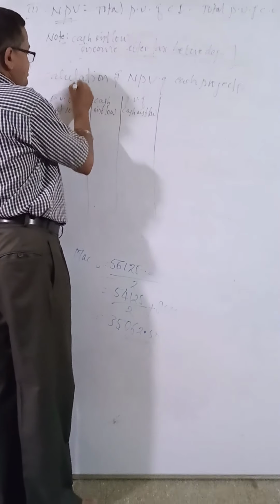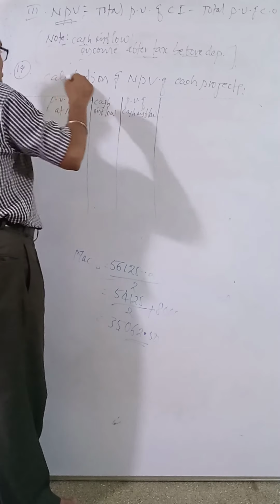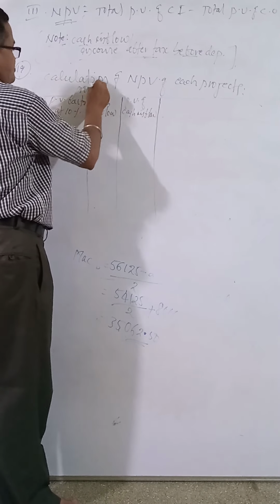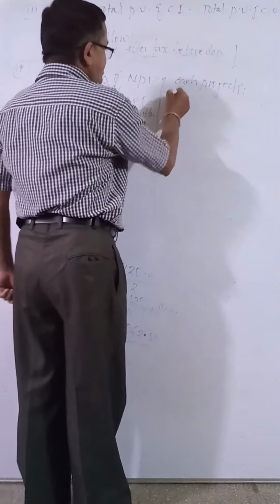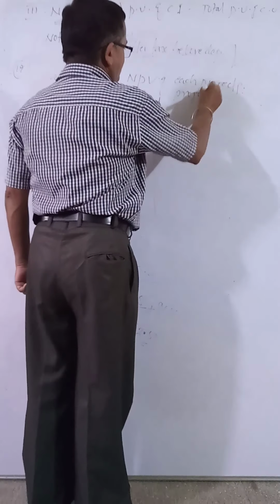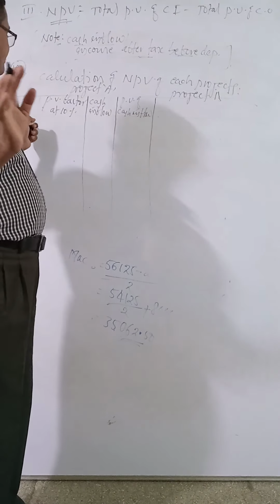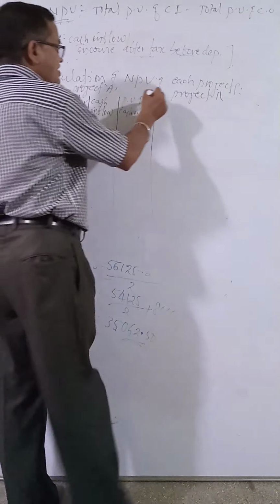This is called project A, they have given project A. Then project B also they have given. Here no need to write once again, PV factor at 10%, PV factor